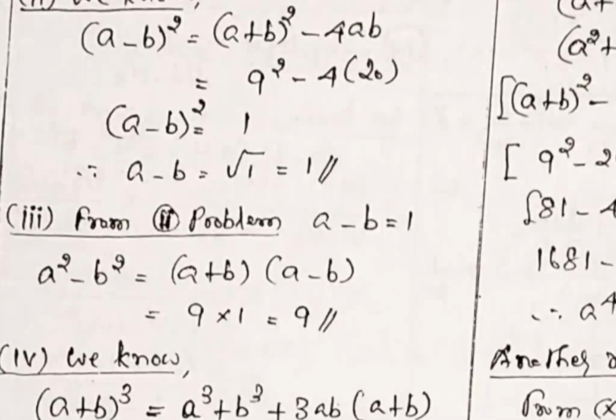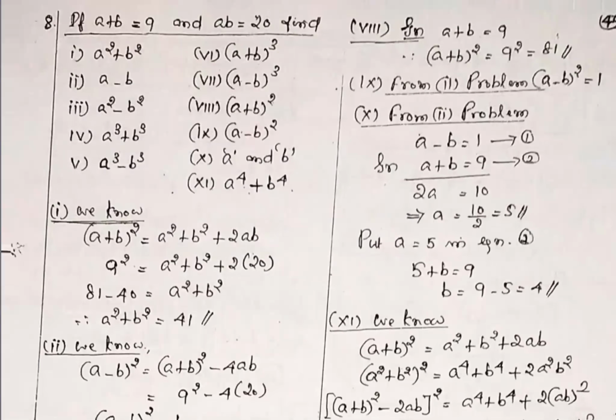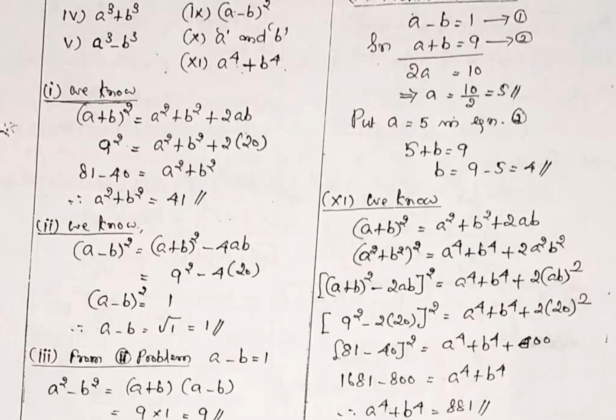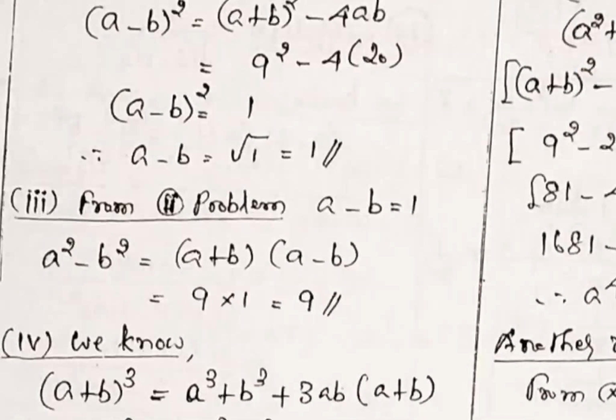Then they are asking a square minus b square, third question. A square minus b square means a plus b value is given. But a minus b value, suppose only this third question alone is asked in the examination, you must do problem number 2. Get the value, a minus b is equal to 1. Then go for problem number 3.